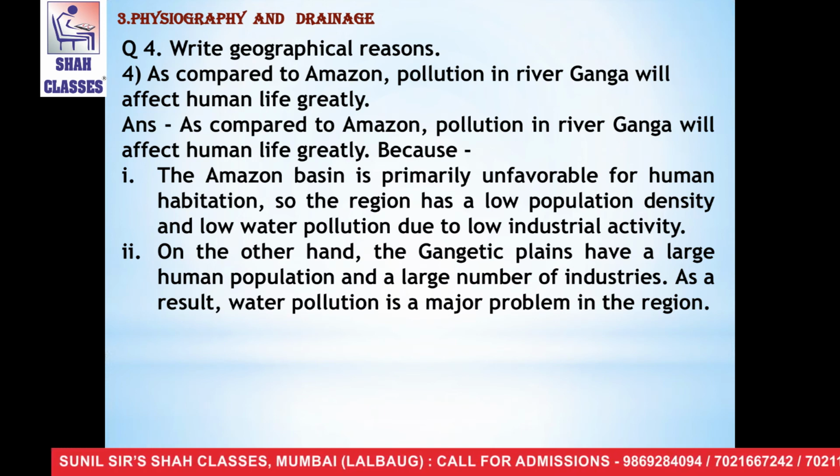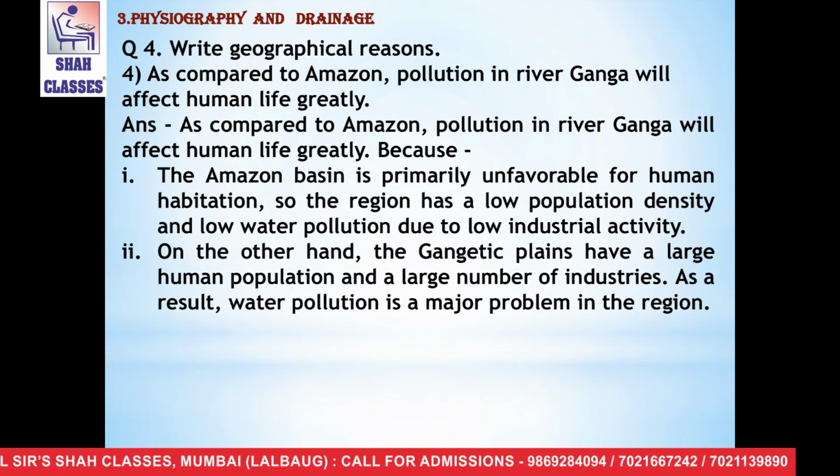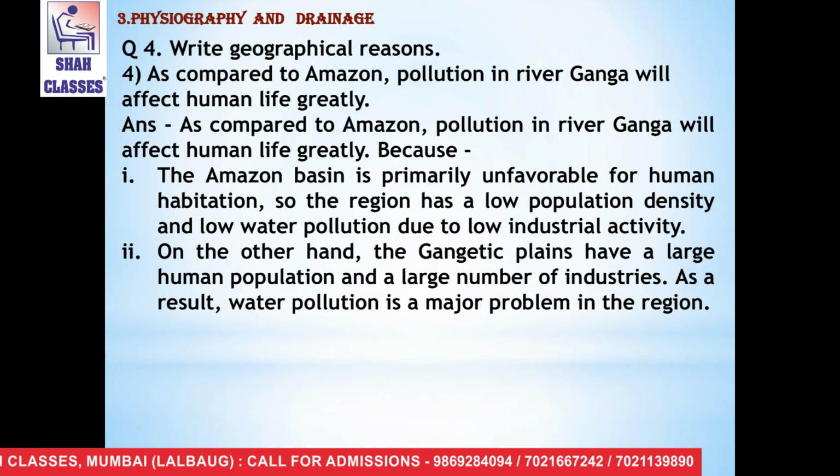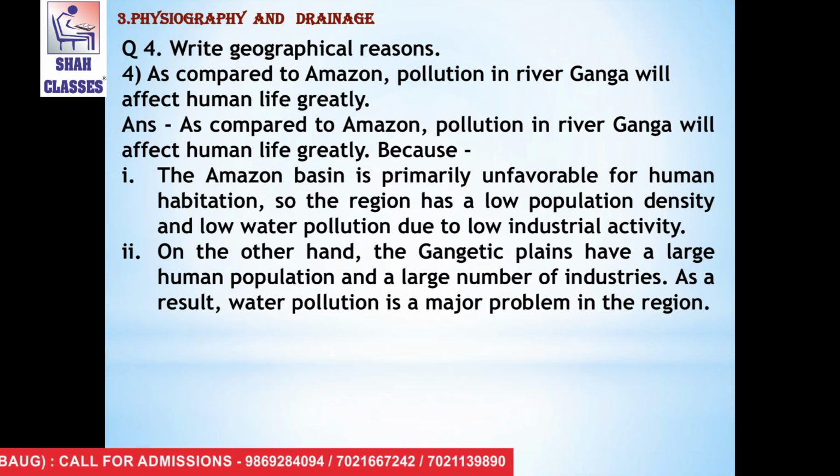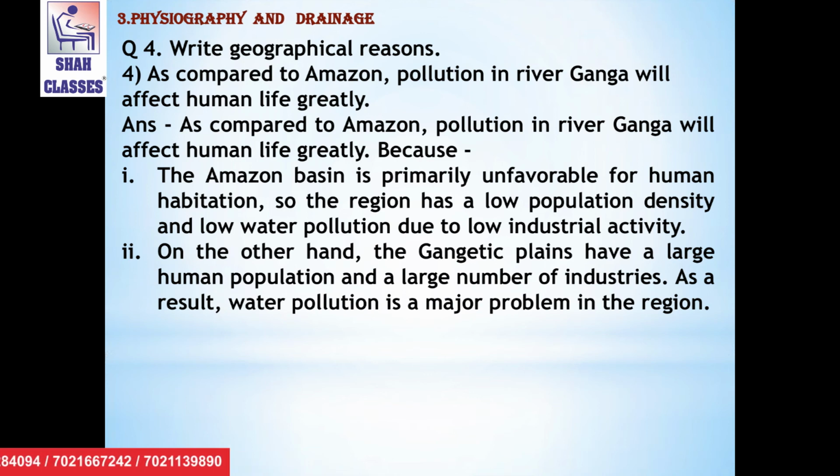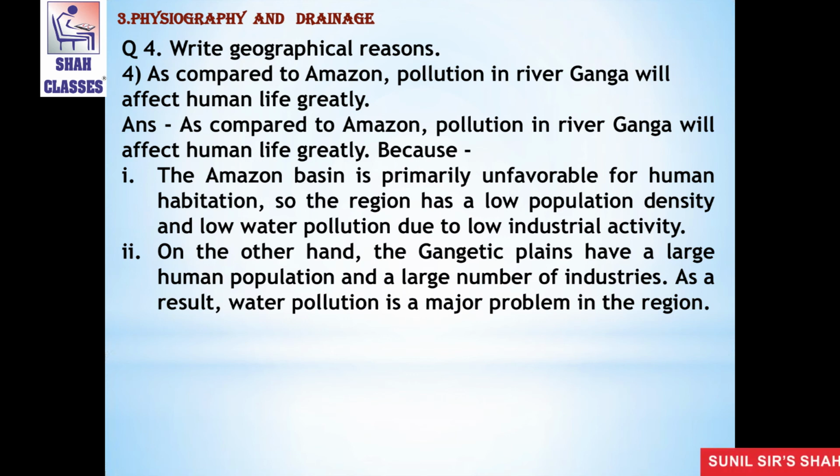The answer is as compared to Amazon, pollution in river Ganga will affect human life greatly because the first point is the Amazon basin is primarily unfavorable for human habitation.